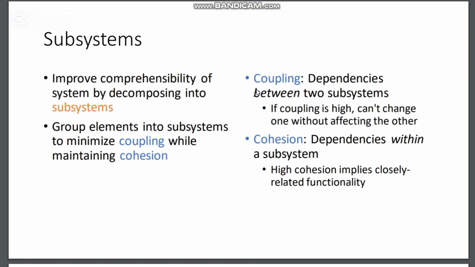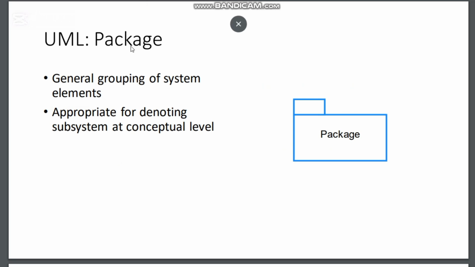So yes, what we saw in the start: coupling is the dependencies between two systems. If coupling is high, we cannot change one without affecting the other. On the other hand, cohesion is basically dependencies within a system. High cohesion implies closely related functionality. And this is basically the UML package, which is a general grouping of system elements.